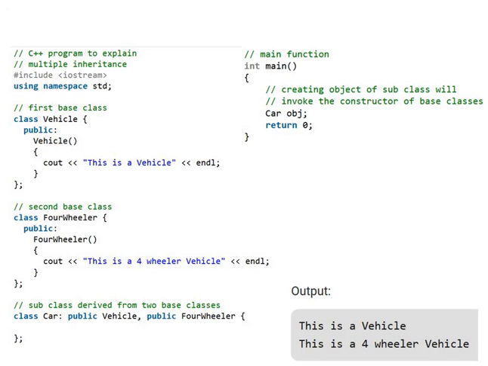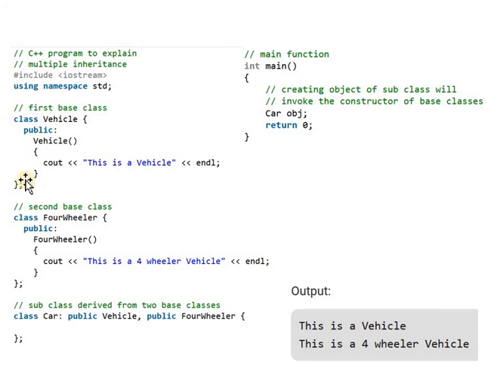Let's see the detailed definition of this program. First, we are defining the first base class, that is class vehicle. How to define a base class? By using the class keyword, we define one base class, that is vehicle. Class and class name. Our first base class name is vehicle. Then in the class definition, we simply create one constructor. In that constructor, we display a message, this is a vehicle.